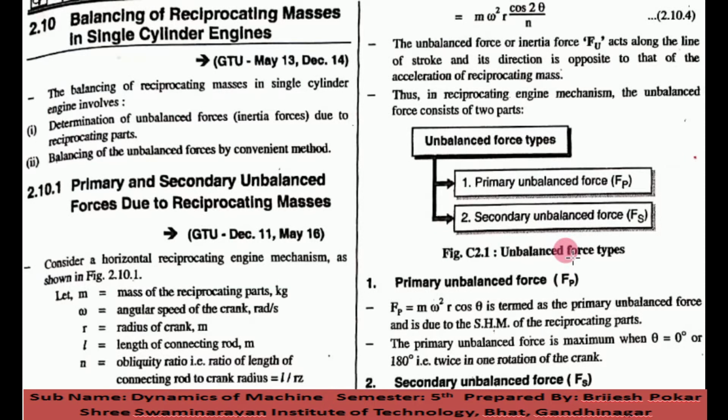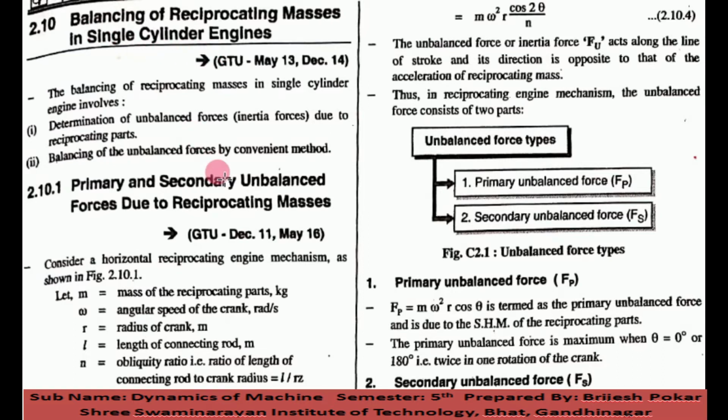Hello students, in the last lecture we saw the graphical method and the analytical method for balancing of more than one rotating mass in multiple planes. We saw two examples for the graphical method and one example for the analytical method. I hope you have seen it clearly and understood it. Now you should try balancing of reciprocating masses in a single cylinder engine. So the new topic is balancing of reciprocating masses in a single cylinder engine.